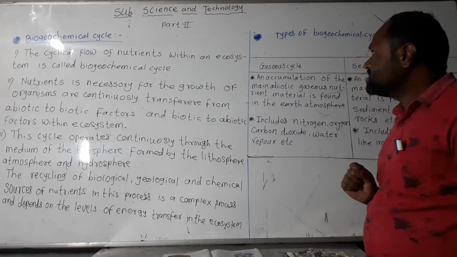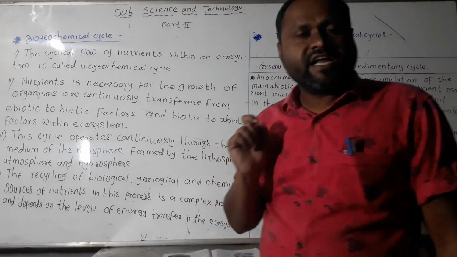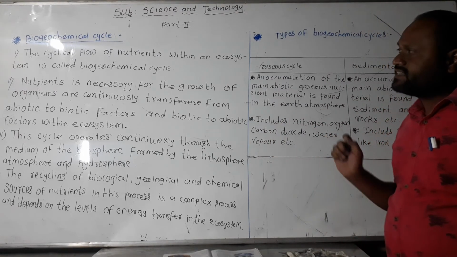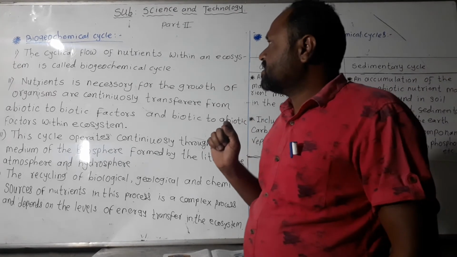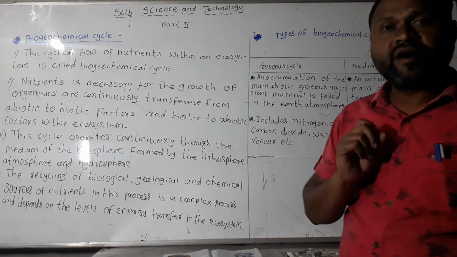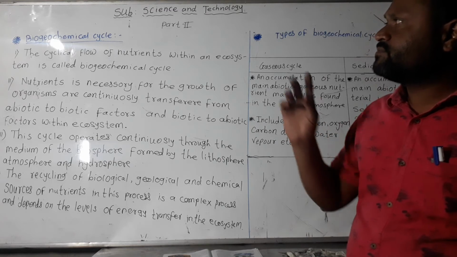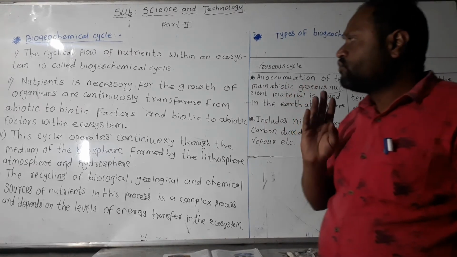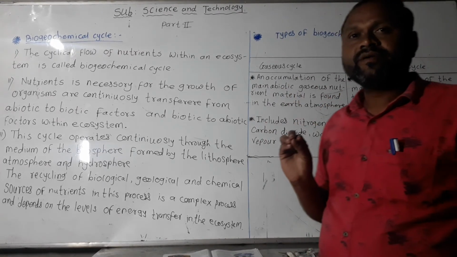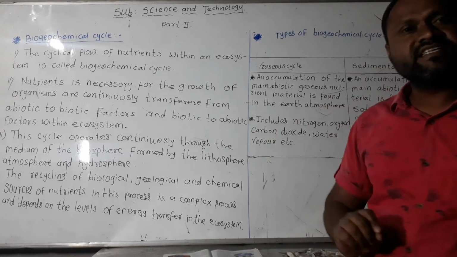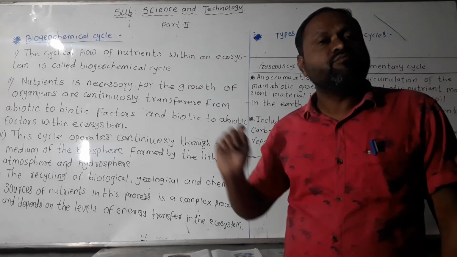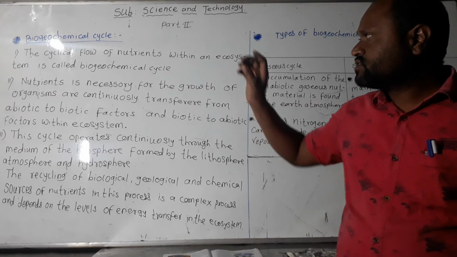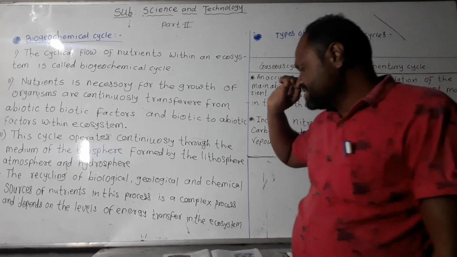This topic is important for writing short notes on the biogeochemical cycle, and such questions are asked in examinations for 2 marks or 3 marks. If asked for 2 marks, write a short note, and we will write 4 or 5 points on the biogeochemical cycle. This type of question is also asked for 1 mark: write the definition of biogeochemical cycle or explain the term biogeochemical cycle.